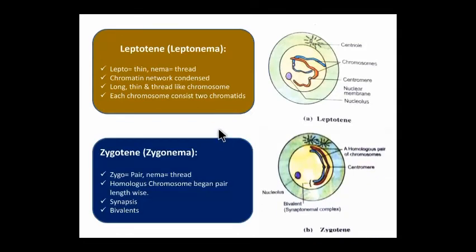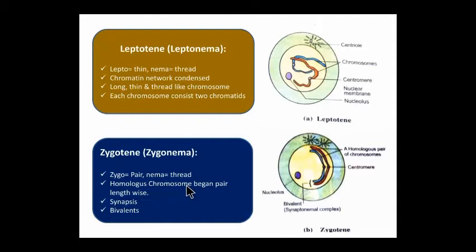The next stage is zygotene. Zygo means pair, nema means thread. In this phase, the homologous chromosomes begin to pair lengthwise.